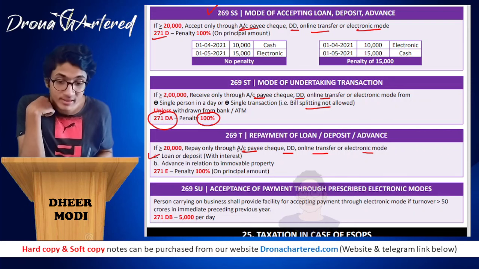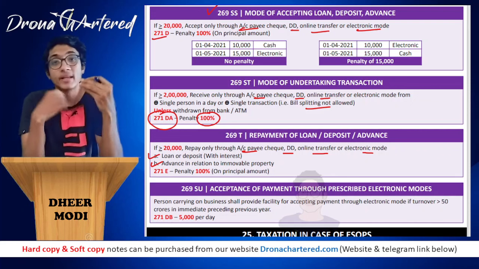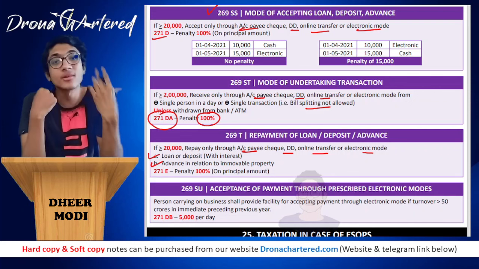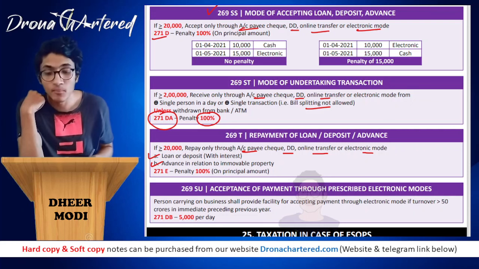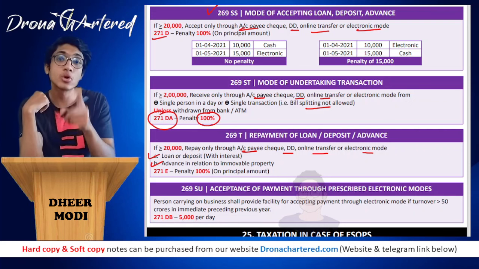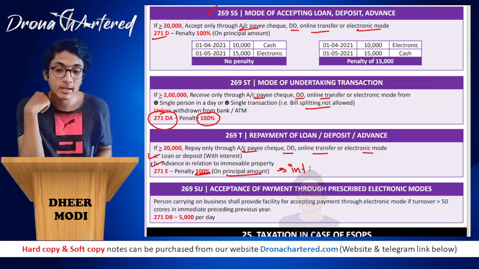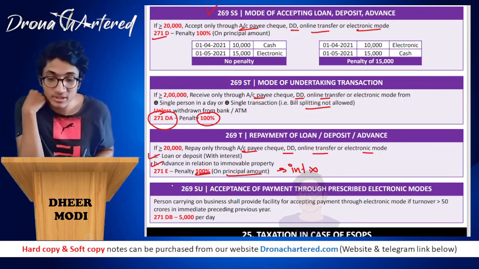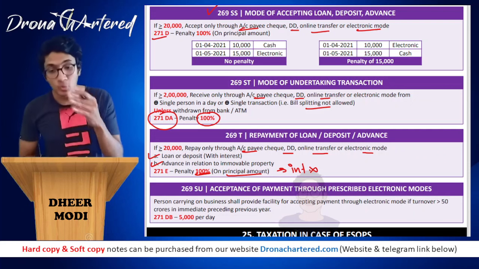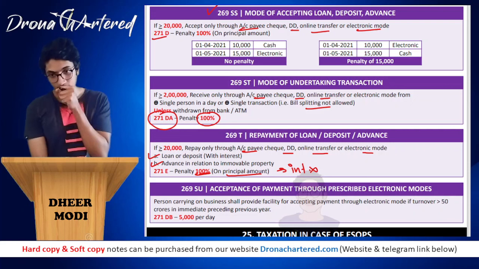Loan or deposit with interest or any advance in relation to an immovable property. So either you are repaying your principal plus your interest, or you are giving an advance for a property, that should be done in an electronic mode. If you get caught dealing it in cash, the penalty is 100% on the principal amount. That means on interest, there will be no penalty, only on the principal amount, that is under section 271E. So 269T is repayment and 271E is the penalty.